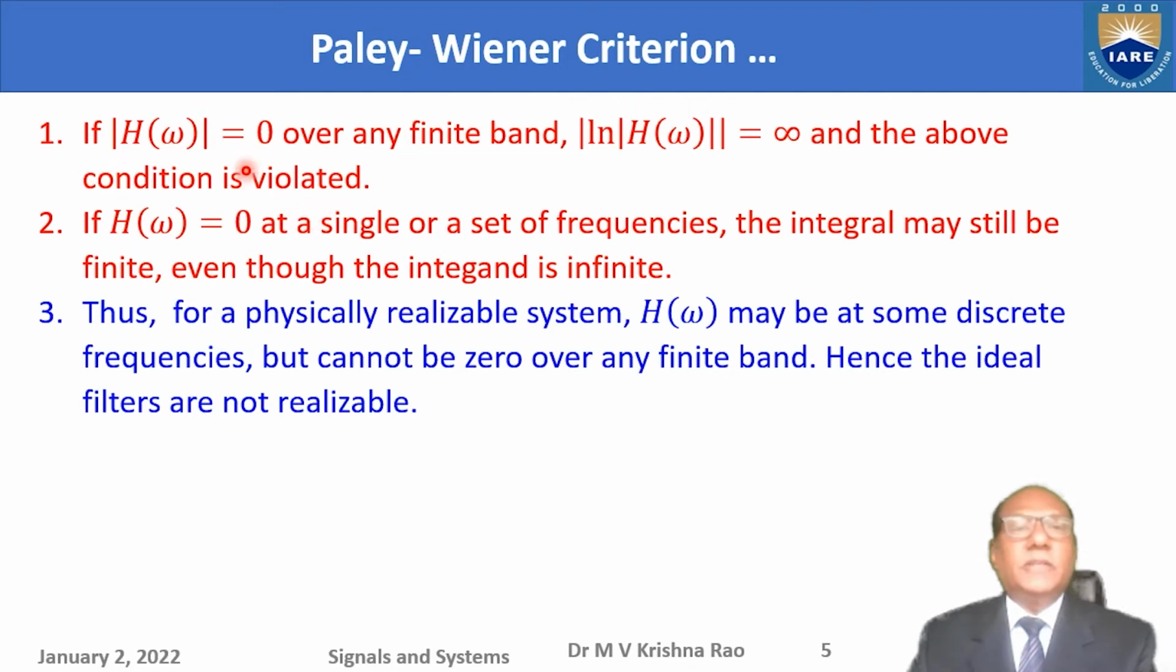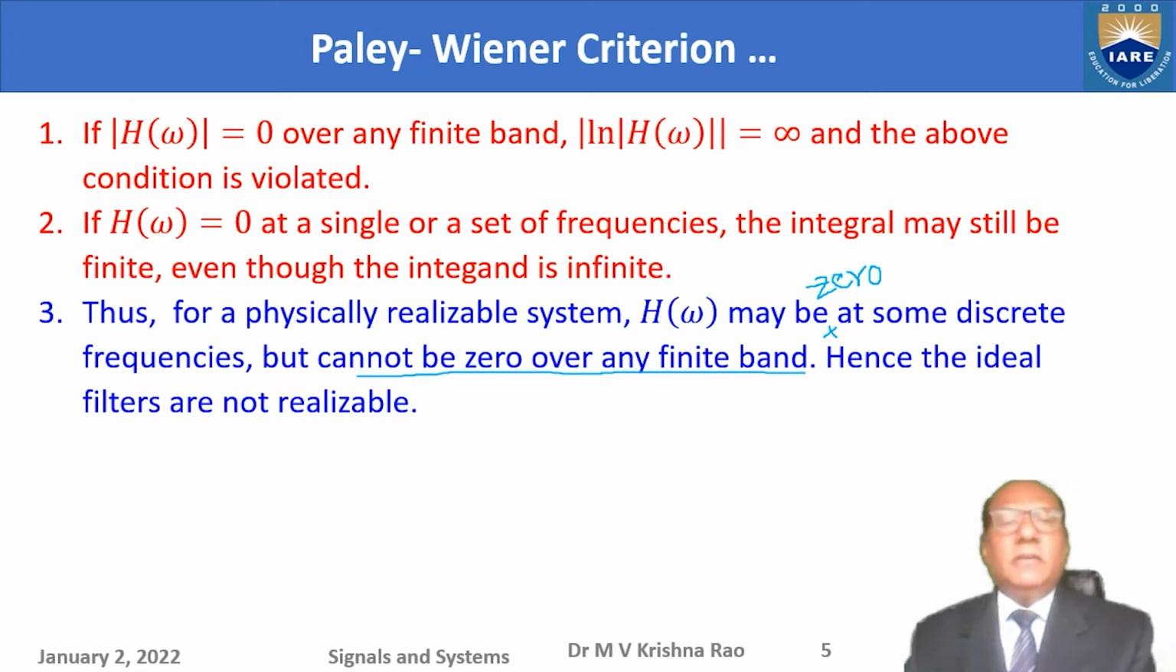Now let us continue here. This is what we have discussed. These 2 points shown in red are already discussed. So thus for a physically realizable system, the H(omega) may be 0 at some discrete frequencies, but cannot be 0 over any finite band. Okay.